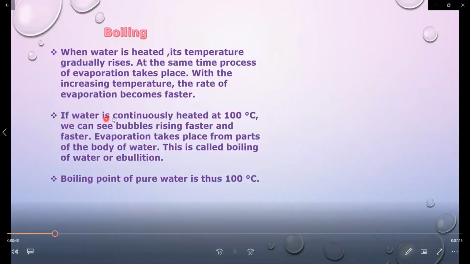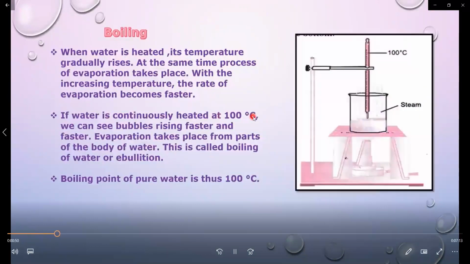If water is continuously heated at 100 degrees Celsius, we can see bubbles rising faster and faster. Evaporation takes place from the whole body of water. This is called the boiling point of water, or ebullition. The boiling point of pure water is thus 100 degrees Celsius.